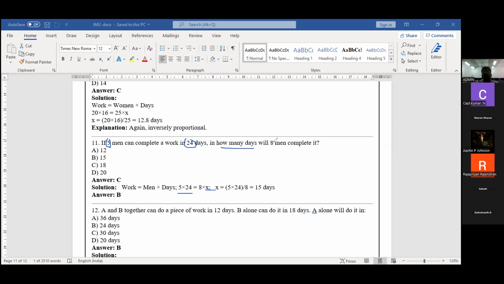The number of persons will be increased, so the days will definitely be reduced. Persons 5, days 24. Second, 8 men, how many days is the question? 15 days only. Sir, clear?